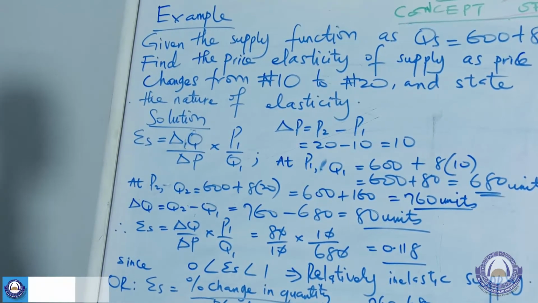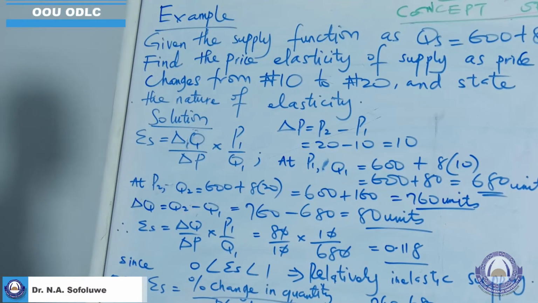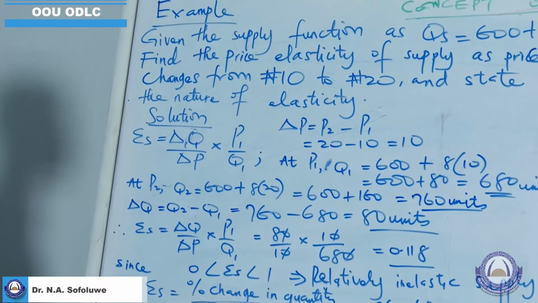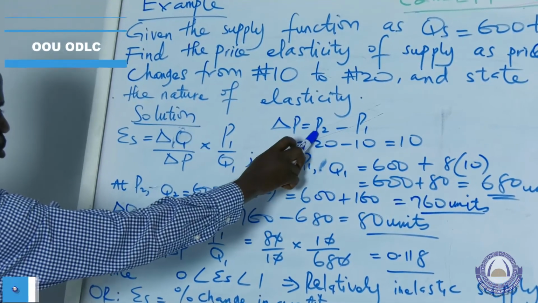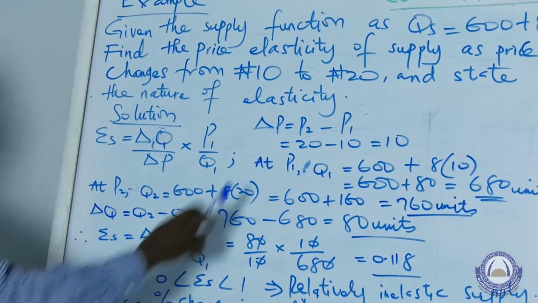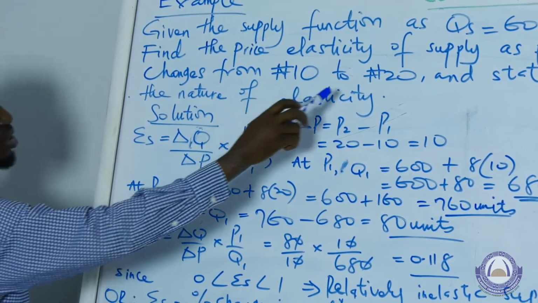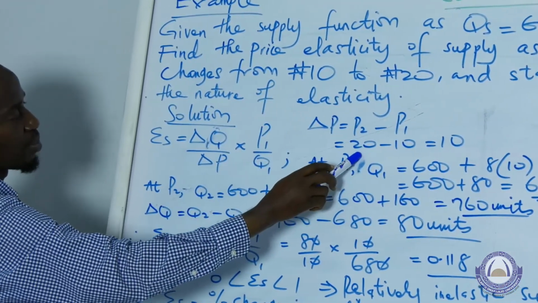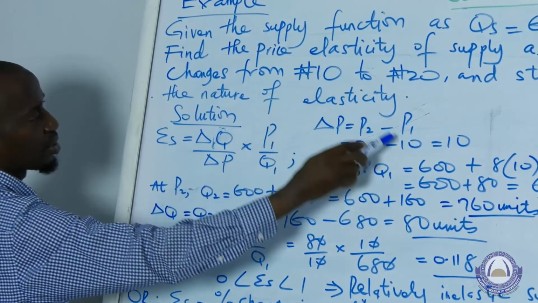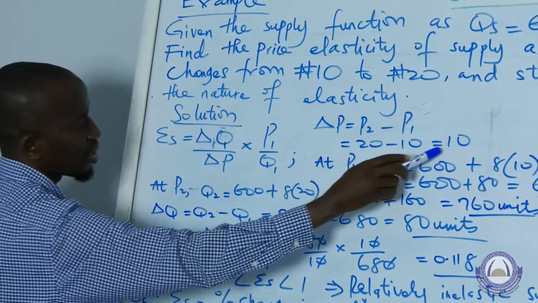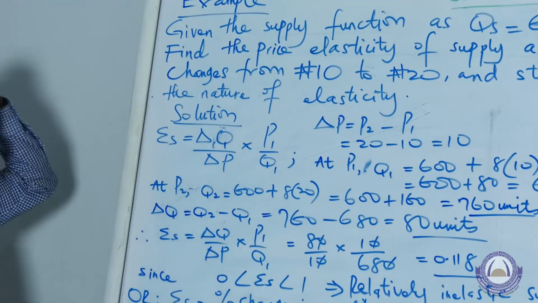Then the change in price is given by the current price level minus the initial price level, P2 minus P1. From the question, the new price level is 20 naira, which is our P2. The initial price level is 10 naira. So 20 minus 10 gives 10 naira.